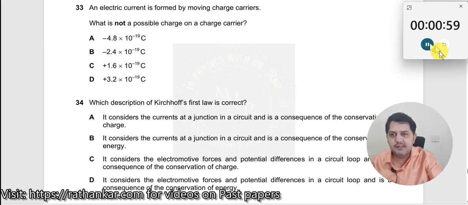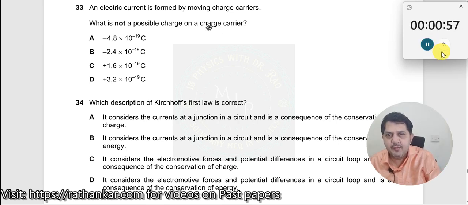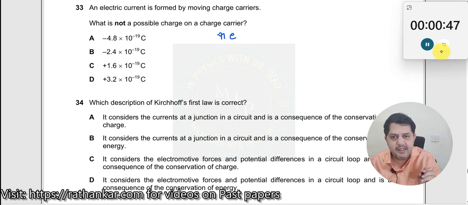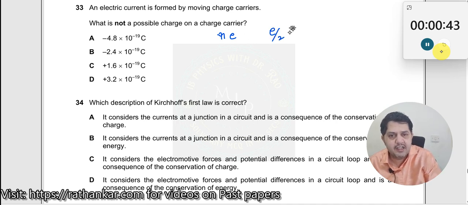Question number 33. An electric current is formed by moving charge carriers. Which is not a possible charge on a charge carrier? See, a charge carrier should always have an integral multiple of the electron charge. It should not be something like half an electron, one third of an electron. All this does not exist, right?